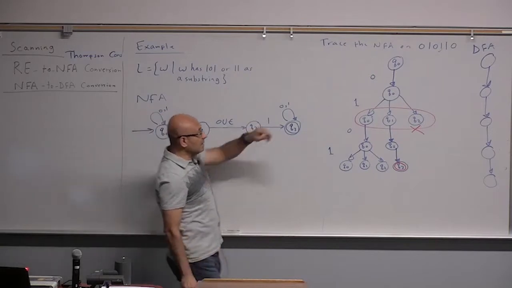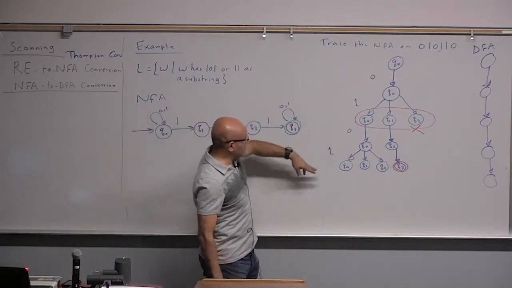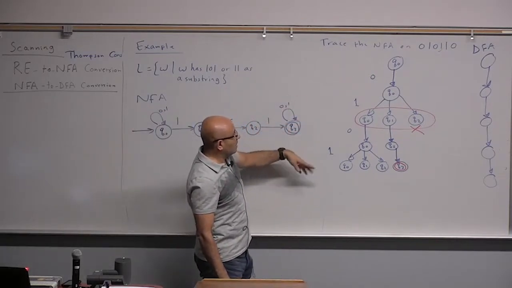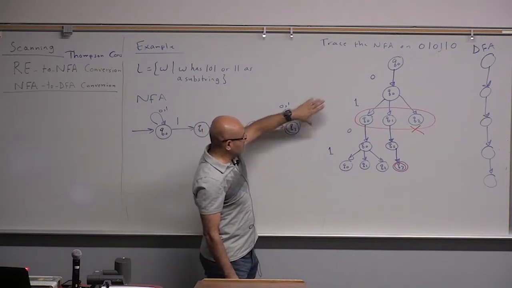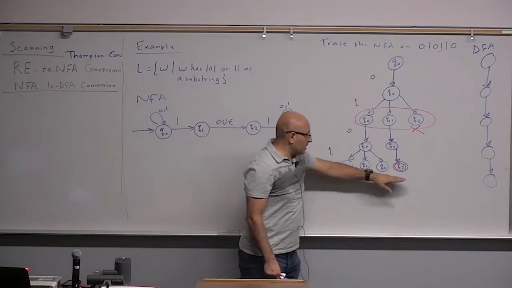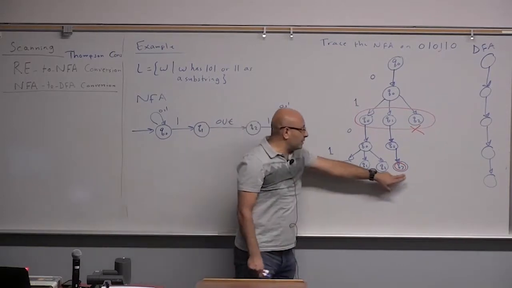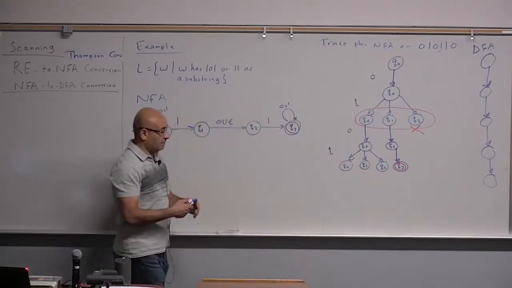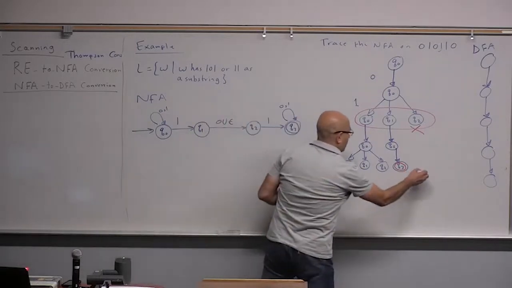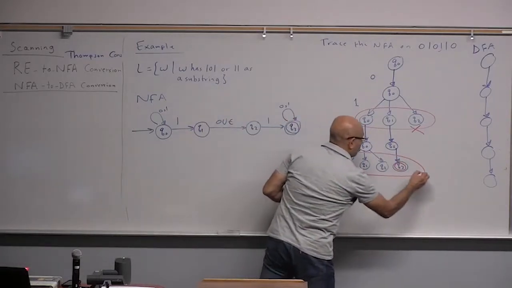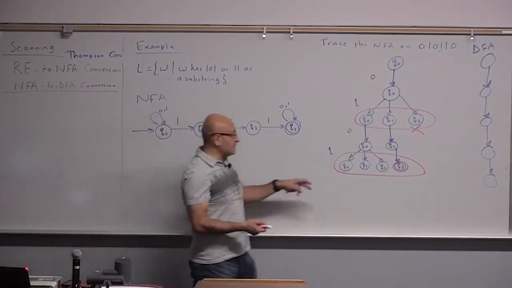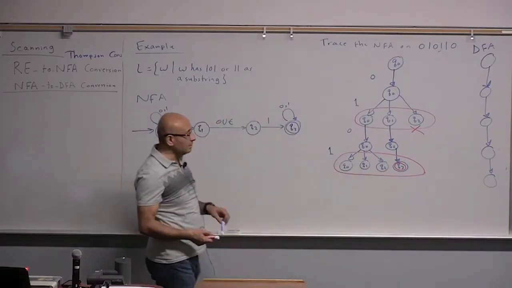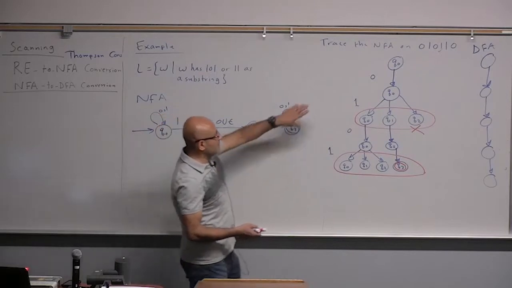It means that this string, which is a substring of the string that I'm trying to trace, belongs to the language because here at this point, one of the possible states is an accept state. So one of the possible states that I can be in is an accept state, which means that this string will be accepted.